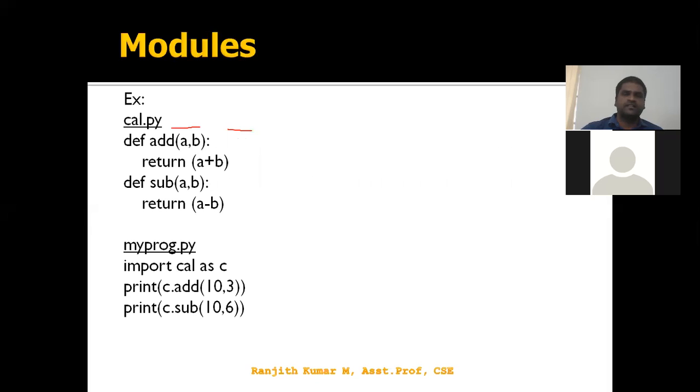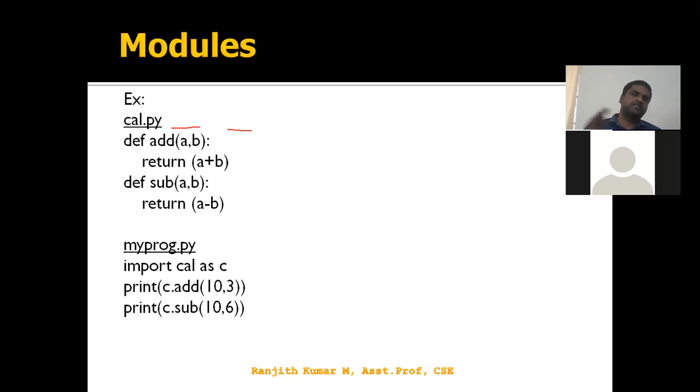And the next is one example of the modularity concept. We have one program, calc.py file. It has two functions, add and subtract. So in the main program, I'm importing calc as c. So print c dot add of 10, 3. So what happened? It accesses the add function belonging to the calc module. Calc is a module here.